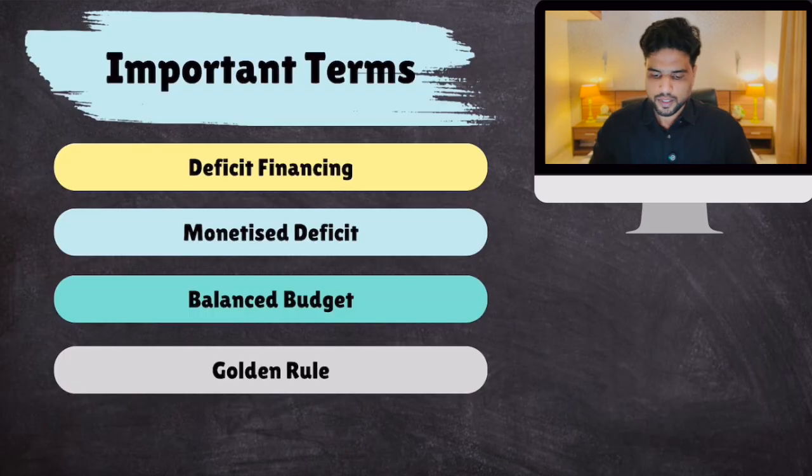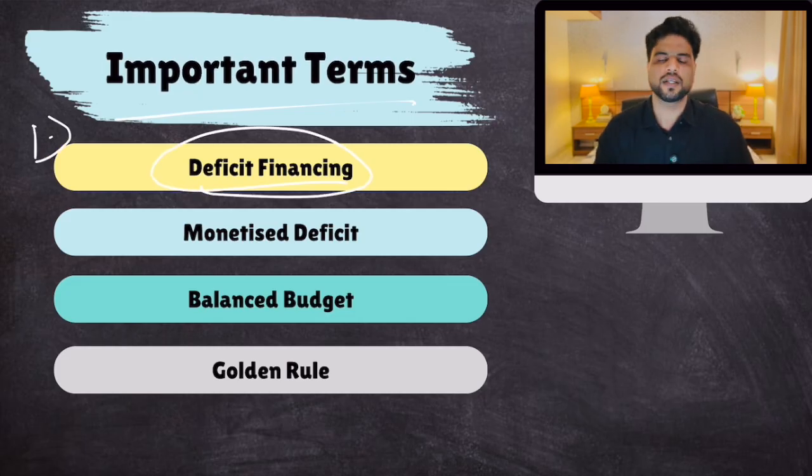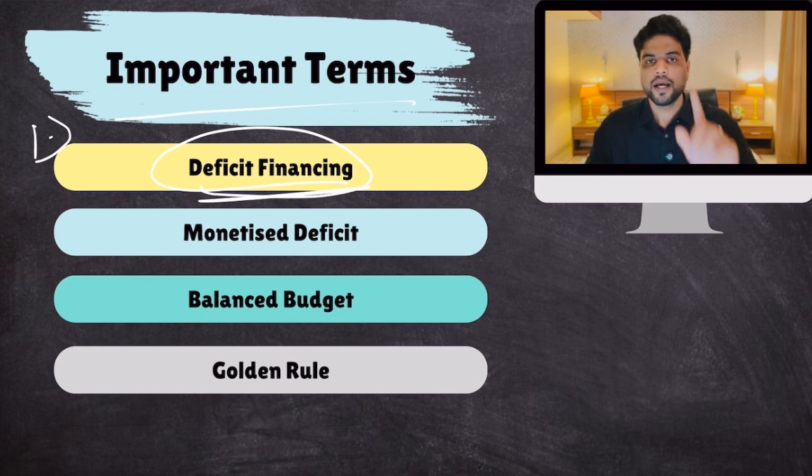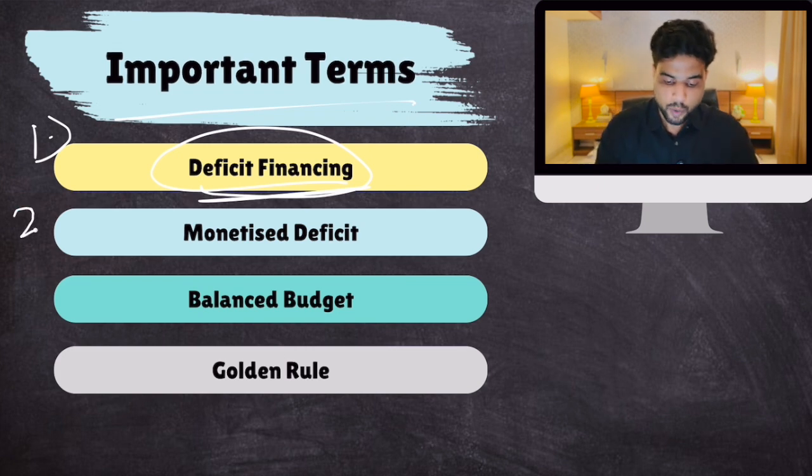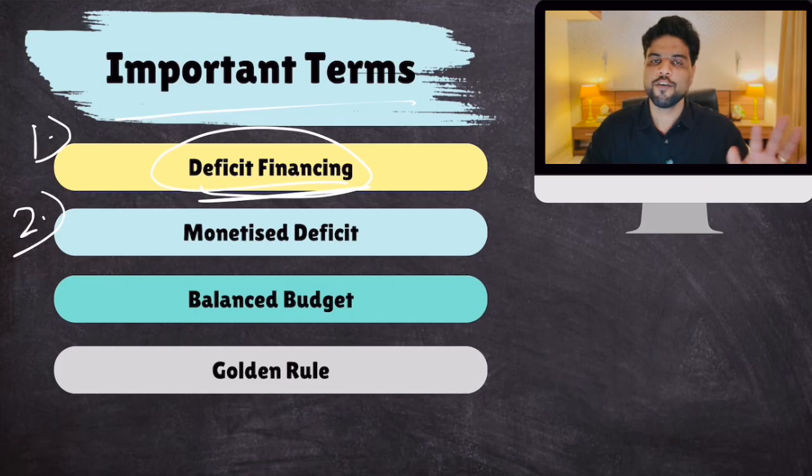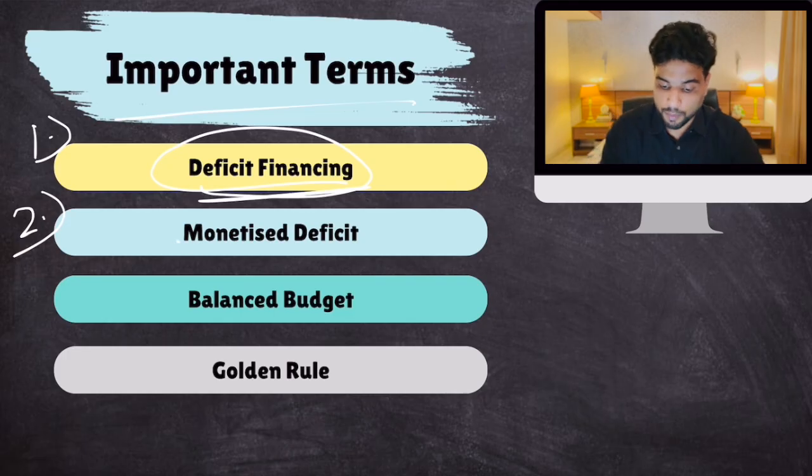Certain important terms. Number one, very easy, deficit financing. Whenever you run a deficit, you finance that deficit by borrowing. This is known as deficit financing. Next is, whenever you run a deficit, instead of borrowing from the market, you tell RBI, print more money. Print new money and give it to us to fulfill our deficit, to fulfill this shortfall. This is known as monetized deficit.